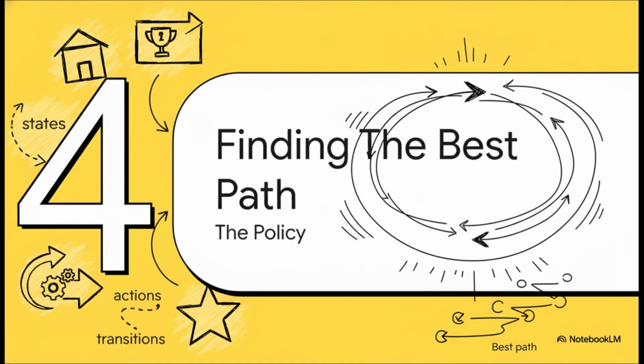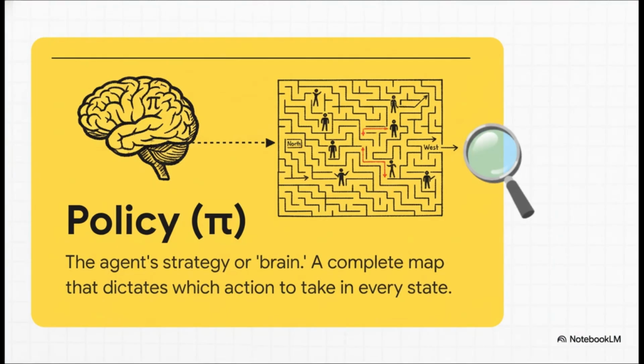Alright, so we've got all our Lego bricks: states, actions, transitions, rewards. But how does the robot actually put it all together to make a choice? This brings us to the most important piece of the whole puzzle, the policy. A policy, which you'll often see written as the Greek letter pi, is basically the agent's brain. It's its complete strategy for the game.